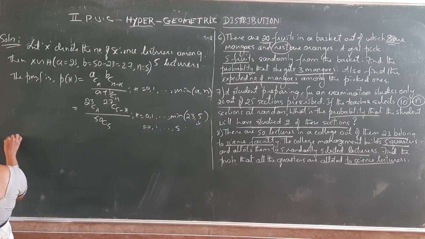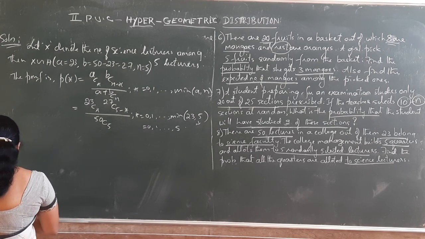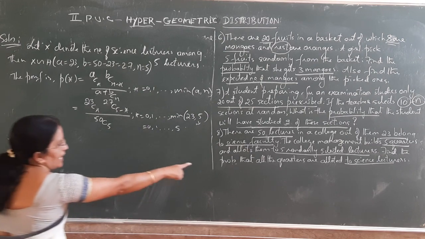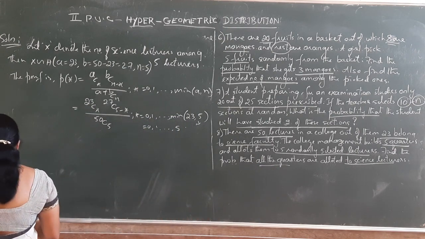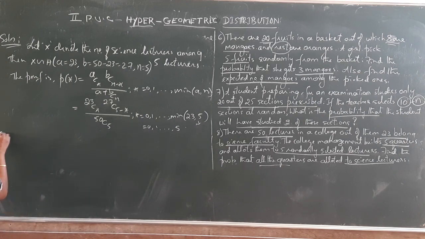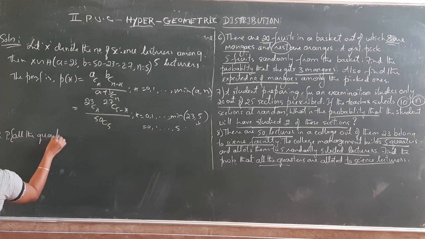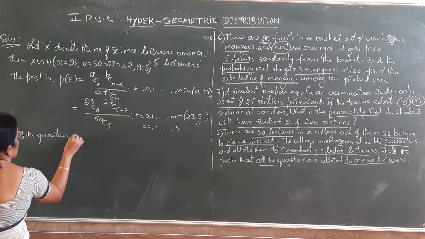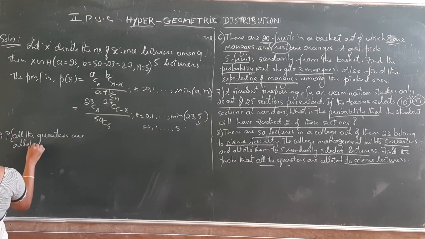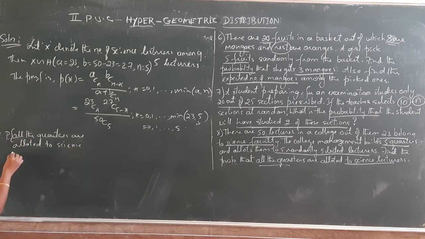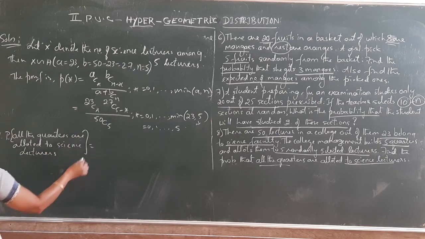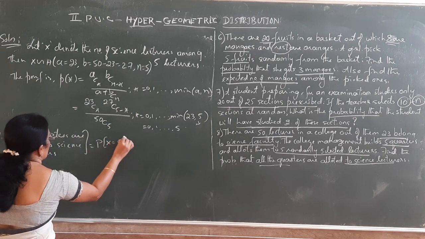Next, we have to find the probability that all the quarters are allotted to science lecturers. Therefore, the probability that all the quarters are allotted to science lecturers is equal to, all means 5, P of x equal to 5.